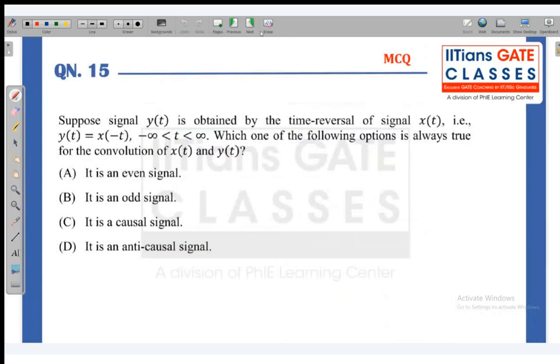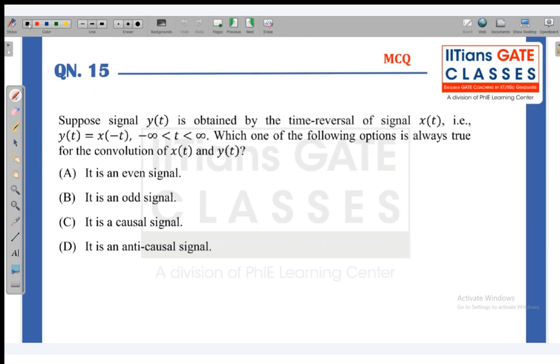So this is the first question, which is MCQ based. Suppose the signal y(t) is obtained by the time reversal of the signal x(t), that is y(t) is equal to x(-t), t is from minus infinity to infinity. Which one of the following options is always true for the convolution of x(t) and y(t)?